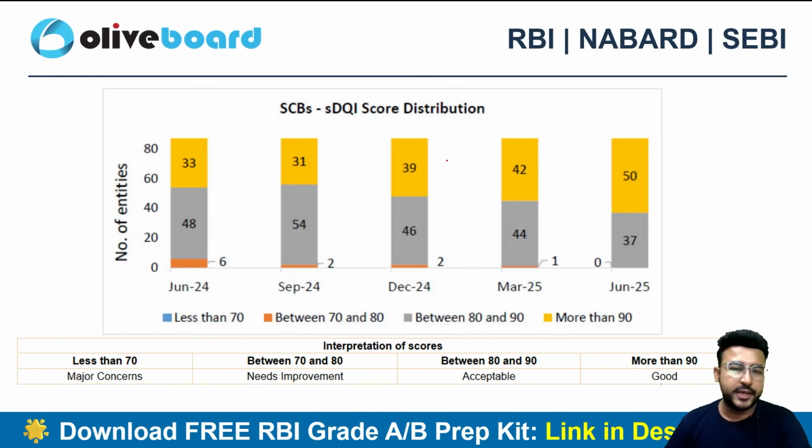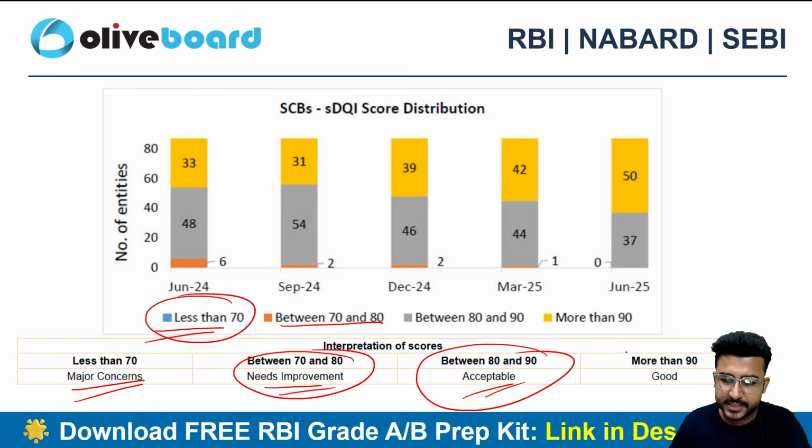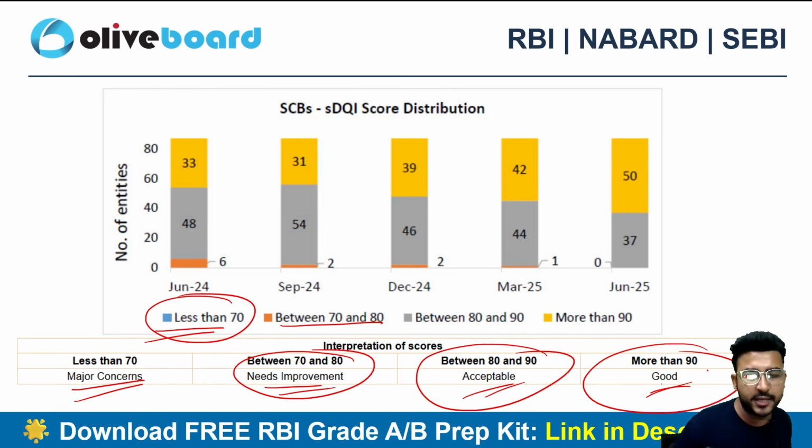Now we can have a look here. The blue line is less than 70, which is a major concern. Between 70 to 80, you need improvement, between 80 to 90, it is acceptable, and more than 90 is exceptionally good, right? So that's the criteria here.